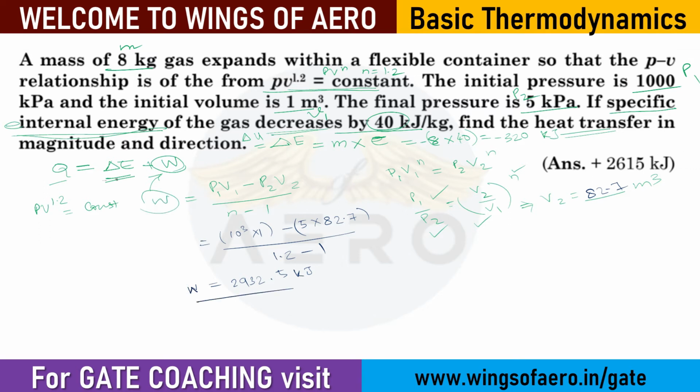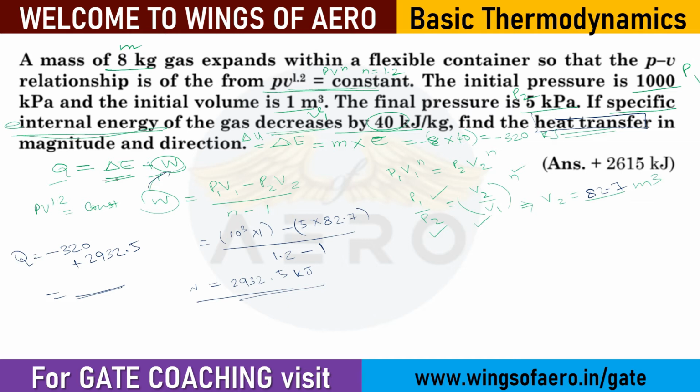After finding the work done, simply substitute here, because your requirement is to find out the amount of heat transfer. So Q equals minus 320 plus 2932.5. Ensure the unit: everywhere you are considering kilojoule.